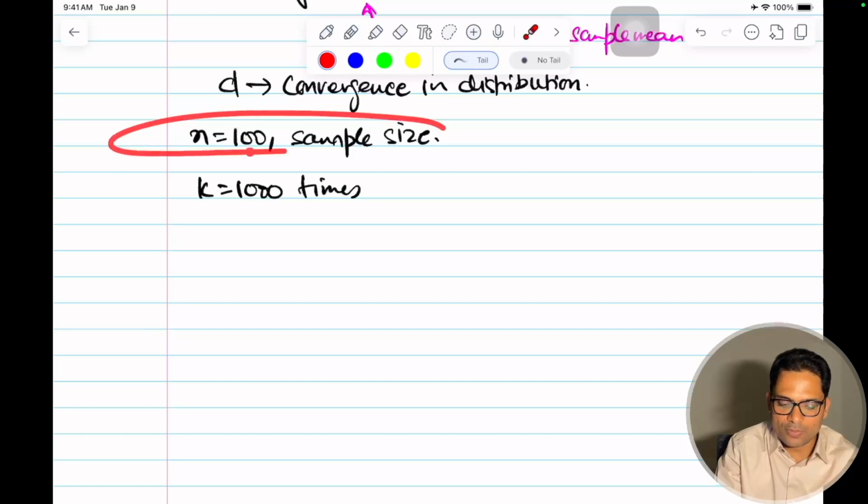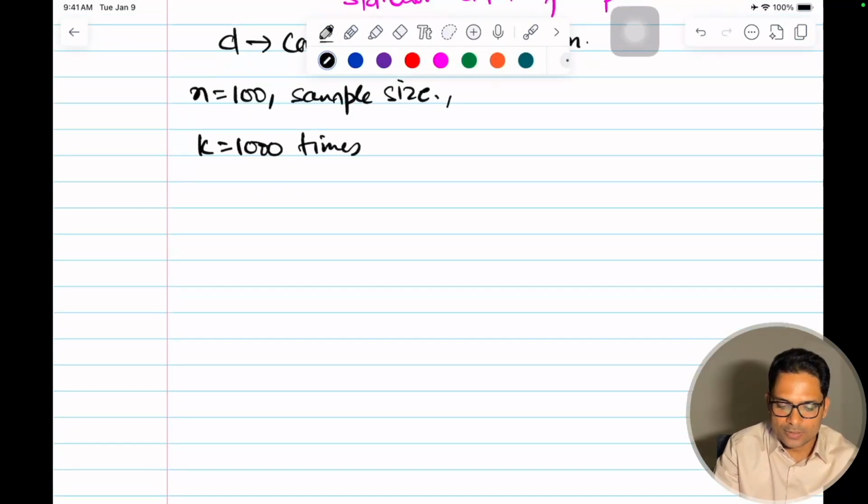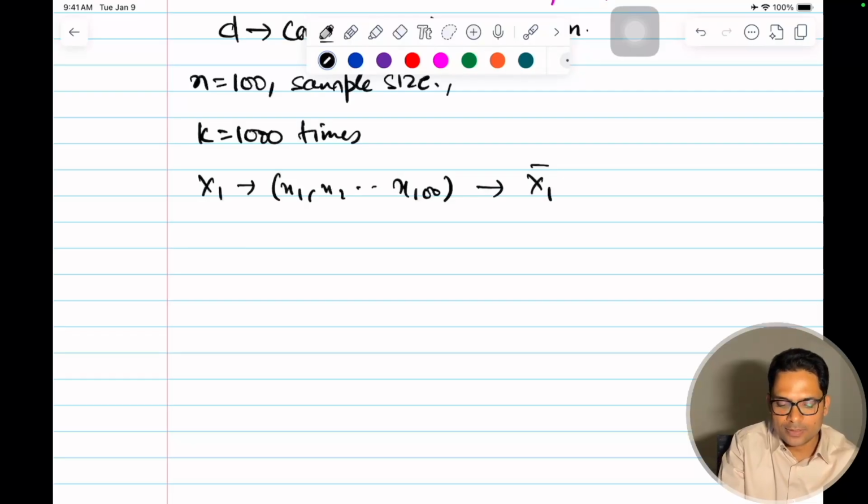So I have one sample which has 100 heights of people, and I calculate the mean of this. Let's say this is x1, which has x11, x12 like that till x1,100, and from this I get one x1 bar.